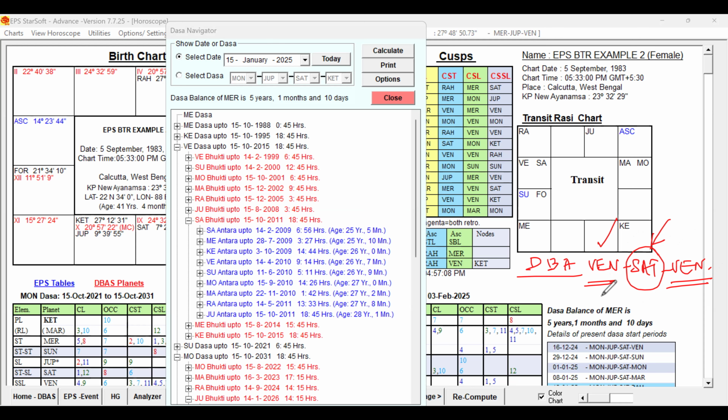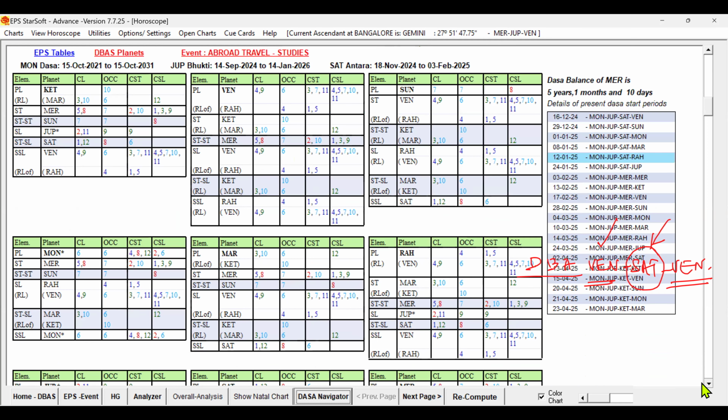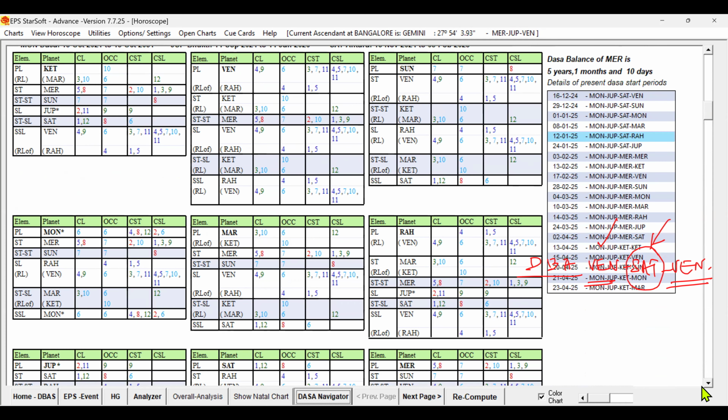First, we have to check the Dasa, then Buddhi, then the Antara. So let us check for the given time whether that native is capable of traveling abroad during this Venus Mahadasa and Saturn Buddhi. I have selected the event abroad travel, higher studies only. So let us go to the Venus Dasa and check it first.